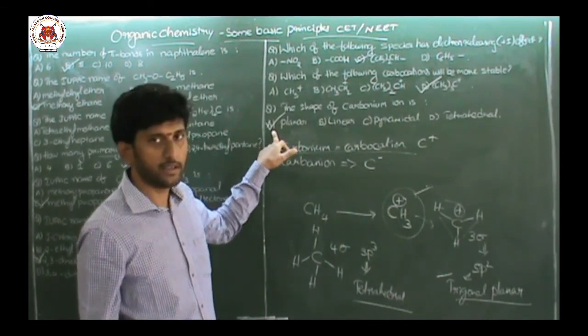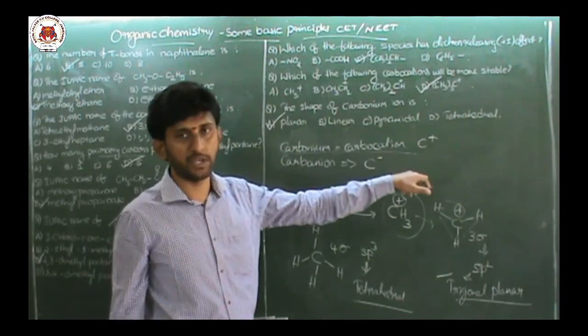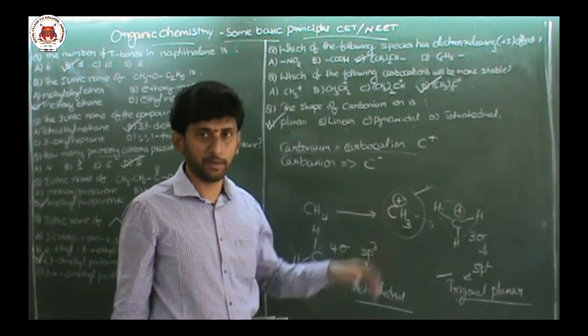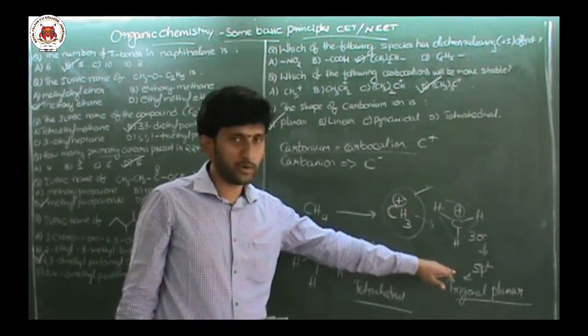So what is a carbonium ion? A positive ion of carbon is a carbonium ion. So it will be sp2 hybridized with planar geometry.